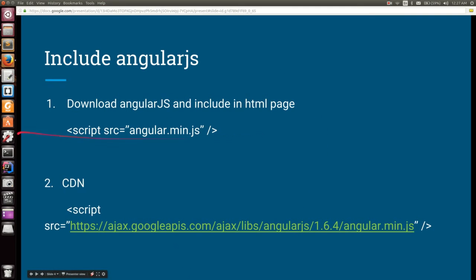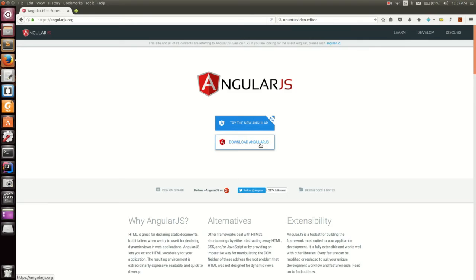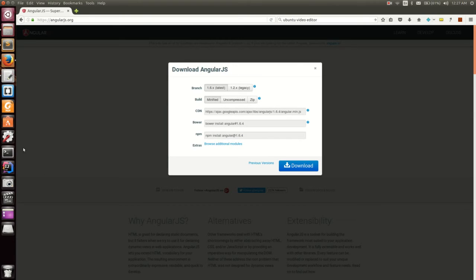Okay, how will I perform these operations? I will go to the AngularJS website first. Here I can click on Download AngularJS. It will open a pop-up.